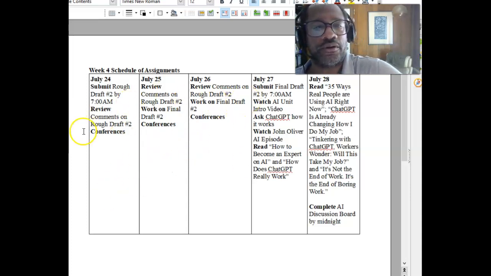So, we knew all of this working on final draft number 2. Final draft number 2 is going to be due on Thursday, the 27th by 7 a.m. And then very quickly, we need to get into the next unit.